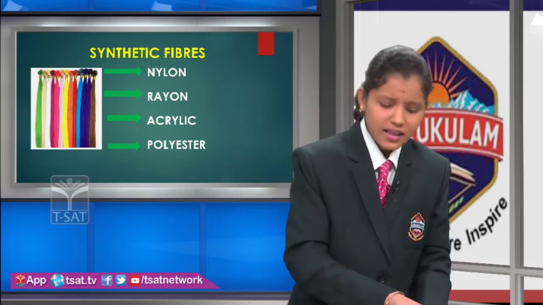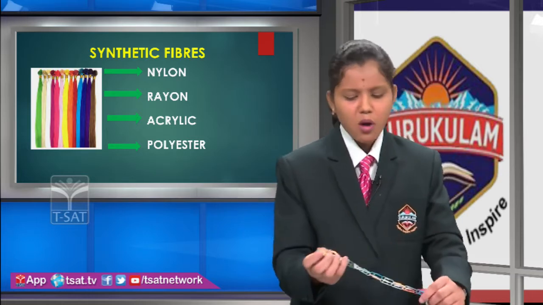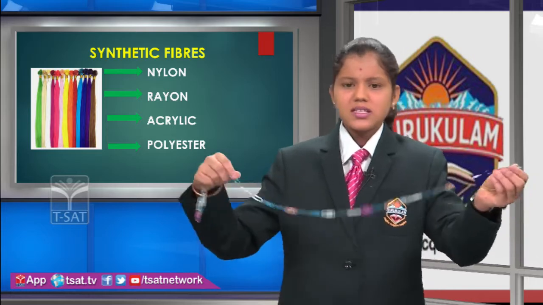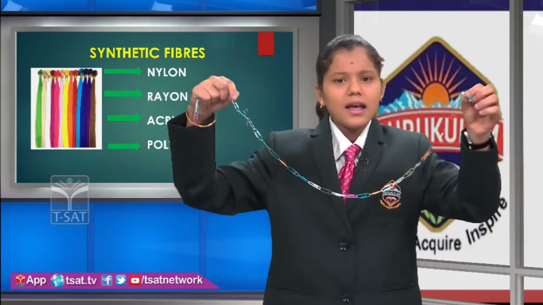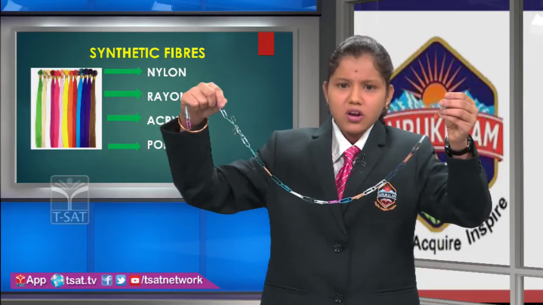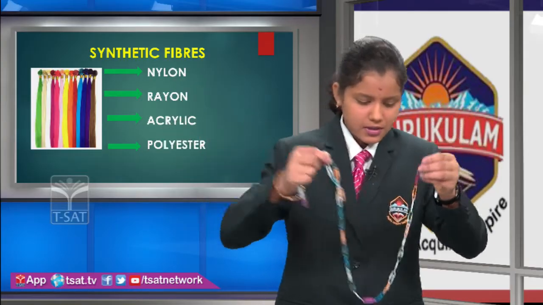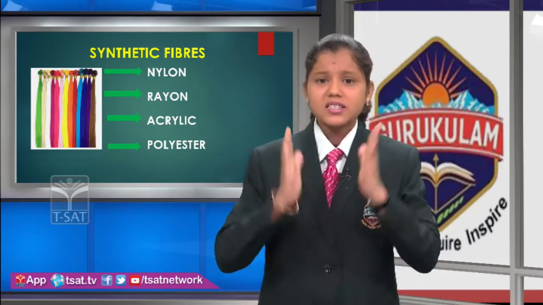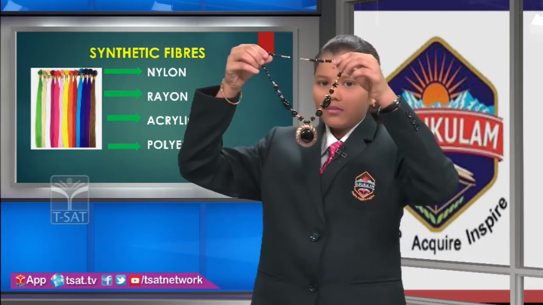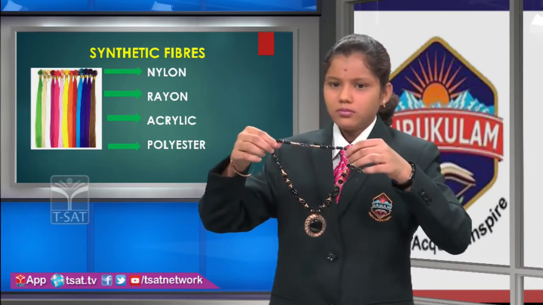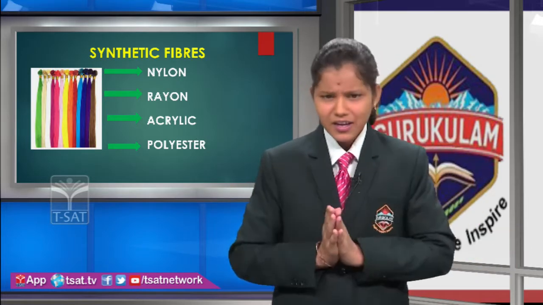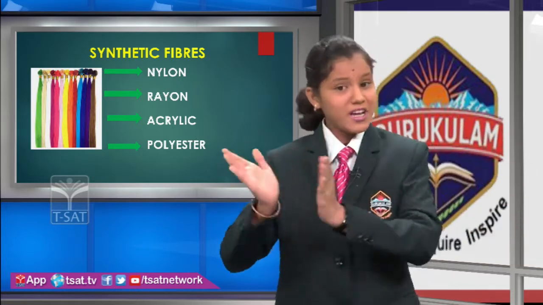And again, as another example, now I am going to take paper clips and join them together. Then they form a chain-like structure. This chain-like structure is formed by a polymer. Every unit of this chain-like structure is called a monomer unit. This is about polymer and monomer. Friends, I think you all got what a polymer is and what a monomer is.